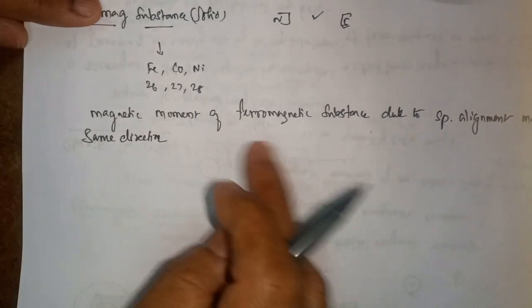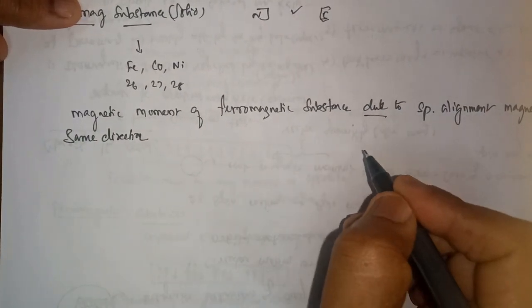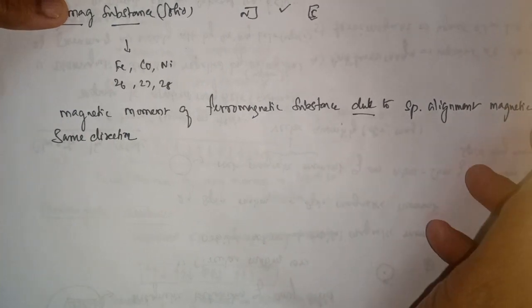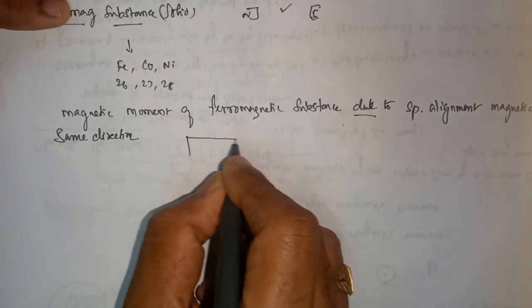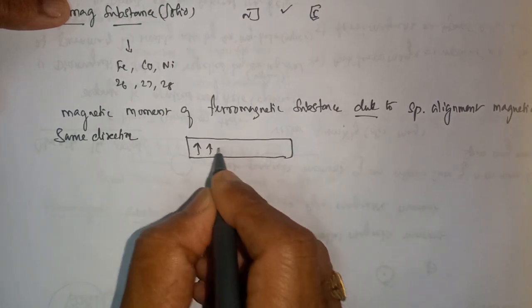The magnetic moment of ferromagnetic substances is due to spontaneous alignment of magnetic moments in the same direction. Suppose I take a magnetic moment, it has a direction.